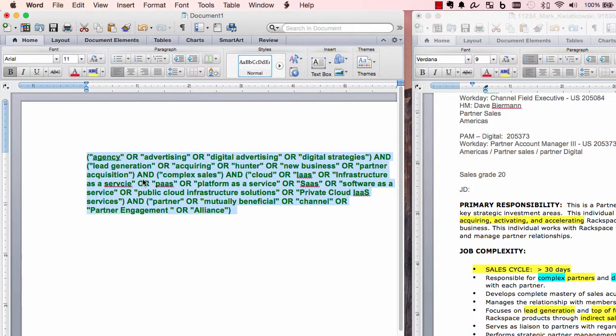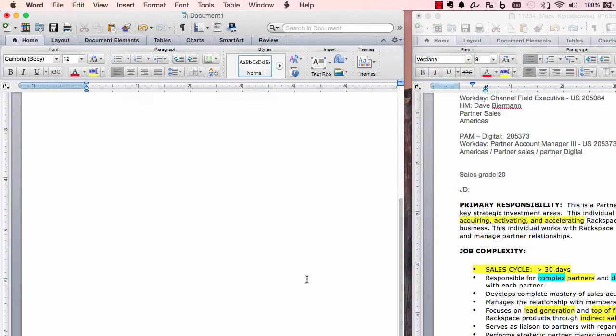You can put it into iSIMS. You can put it into, you know, Google by putting in title and looking for CVs. You could use it for LinkedIn. And then you save these, and then you start adjusting.